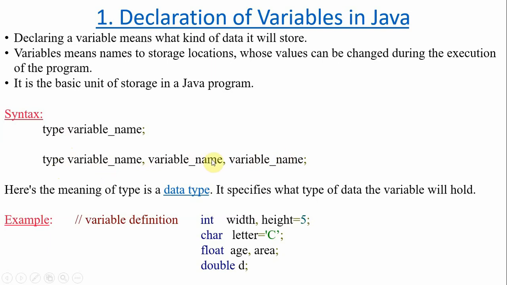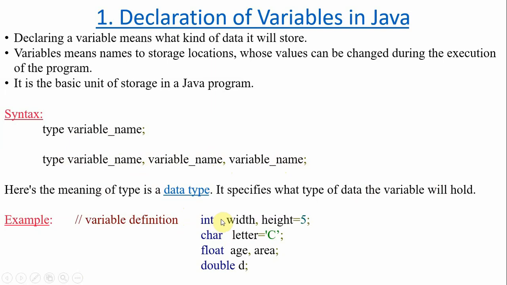Type, variable name, comma, variable name, comma, variable name. That means in a single line you can declare more than one variable name of the same type. You can use a single variable name alone, or declare more than one variable name in the same line, if the data type is similar.